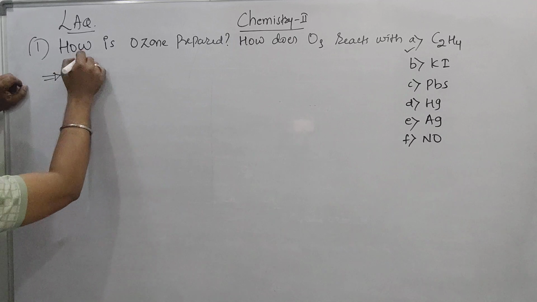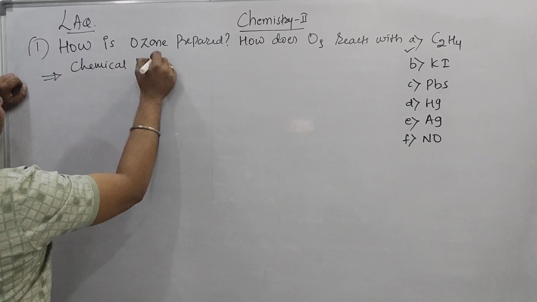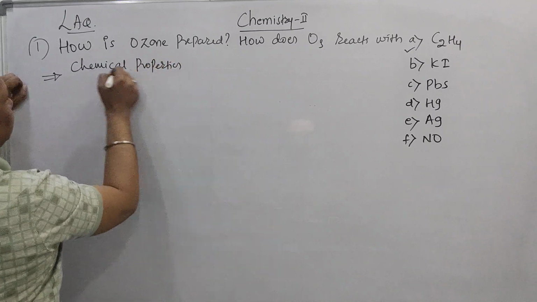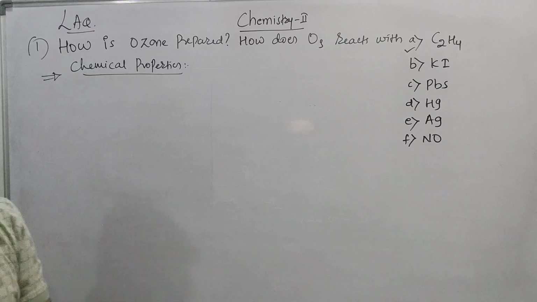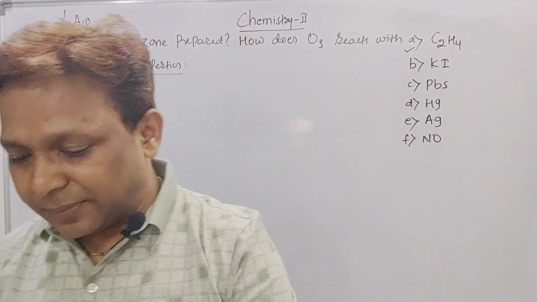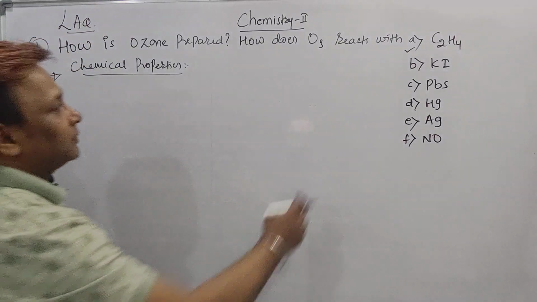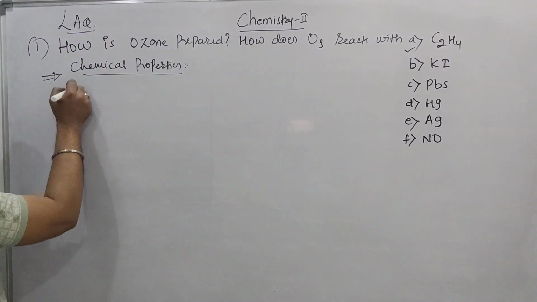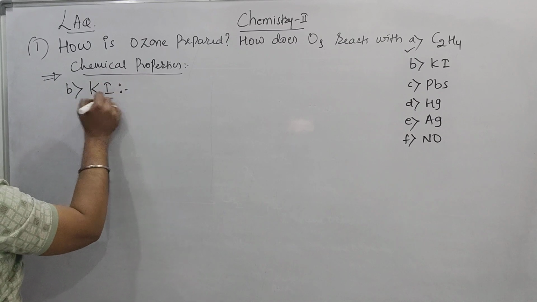That is the chemical properties only. Actually we are under the heading of what? Chemical properties of ozone. In this chemical properties of ozone, we are going to discuss the reaction of ozone with KI. So now B, reaction of ozone with KI.